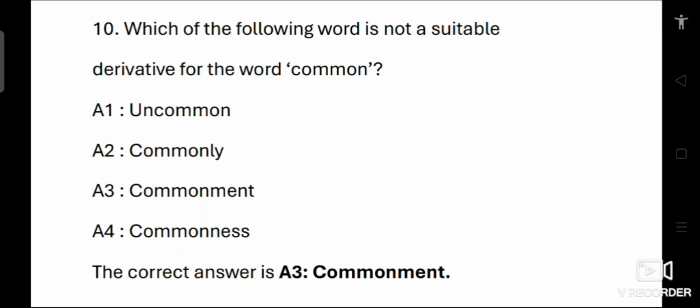10th question. Which of the following words is not a suitable derivative for the word common? Option 1. Uncommon. 2. Commonly. 3. Commonment. 4. Commonness. Here the word commonment is not a valid derivative of the word common, because uncommon means something that is not common. Commonly means something that happens frequently or in a common manner. Commonness refers to the quality of being common, but commonment is not a real word, so it is not a suitable derivative. So the correct answer is A3, commonment.